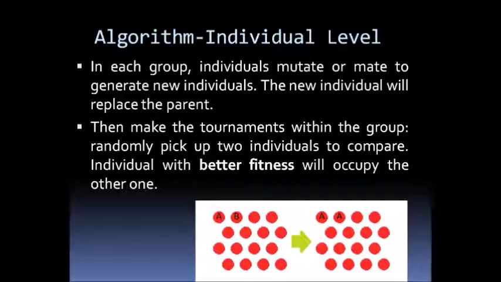First is the individual level. In each group, parents are replaced after they generate new individuals. Within the group, individuals will have a tournament at the end of the generation. The better individual will occupy the worst one.